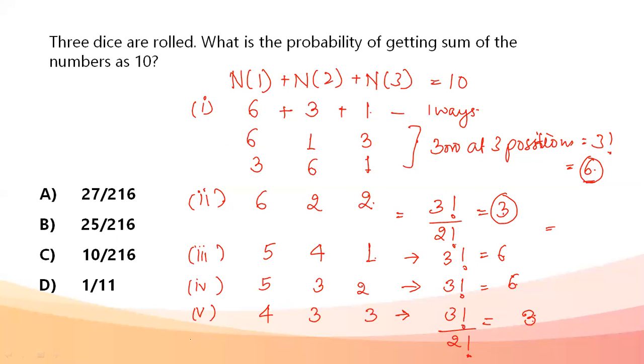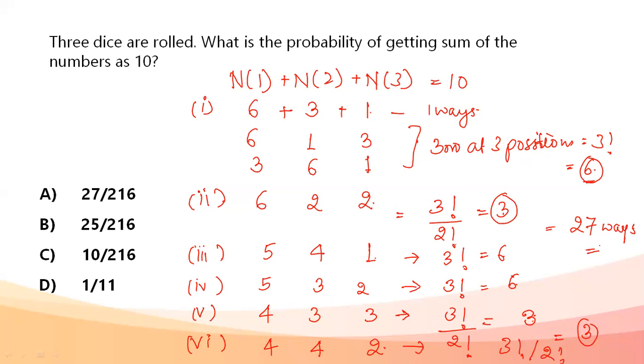One more case that we can consider here is two dice having 4 and one die having 2. So two dice are having 4, one die is having 2, again 10. So this becomes 3 factorial divided by 2 factorial. Again, it's 3. Total number of favorable outcomes becomes 9 plus 9 plus 9, that is 27 ways I'm getting